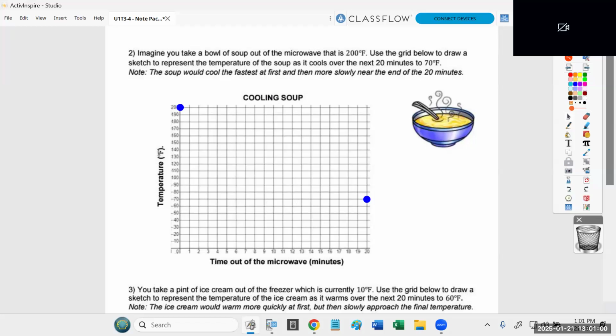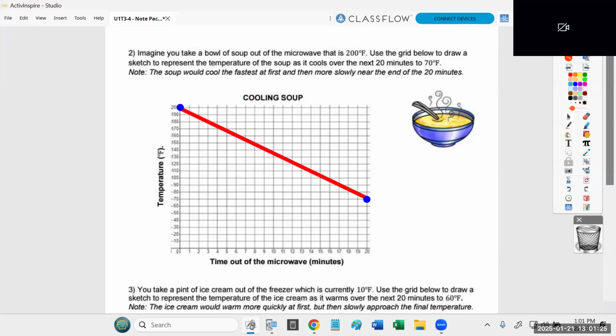Now, our goal is to sketch how did the temperature get from here down to here. And I'm going to warn you now that if you draw a straight line, you are wrong. That is not how temperature change works for most items. In most cases, if you have something that is trying to get from this temperature to this temperature, it drops very quickly in the beginning. Or vice versa.